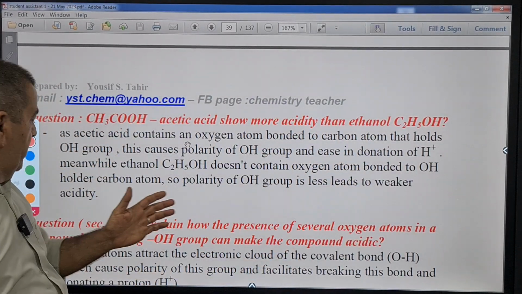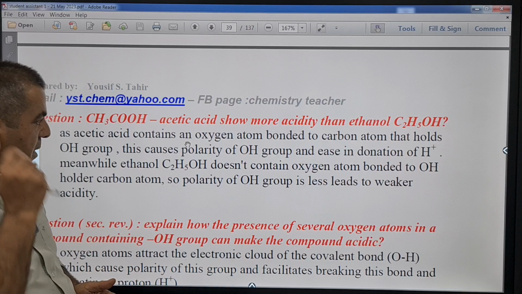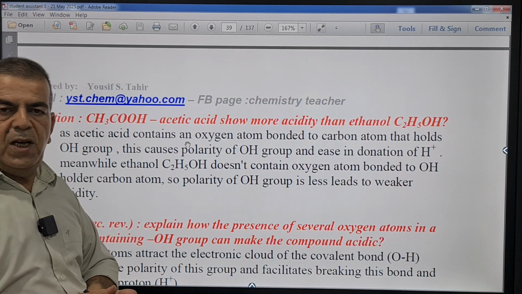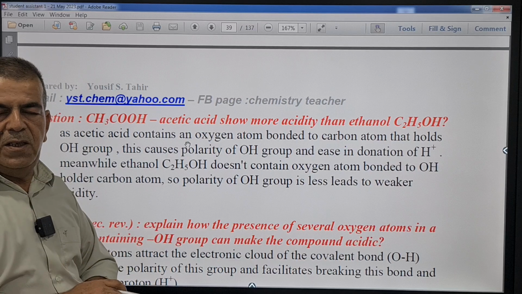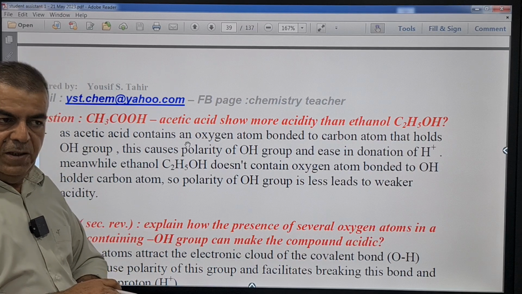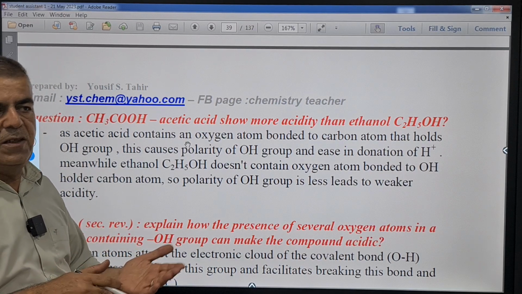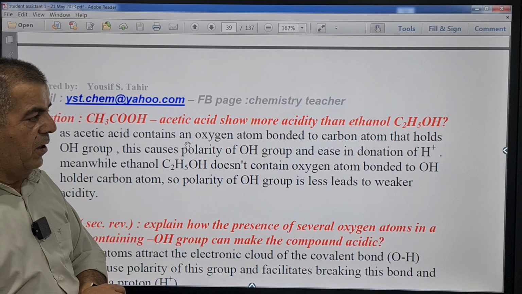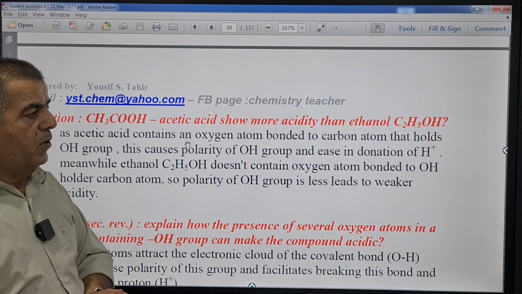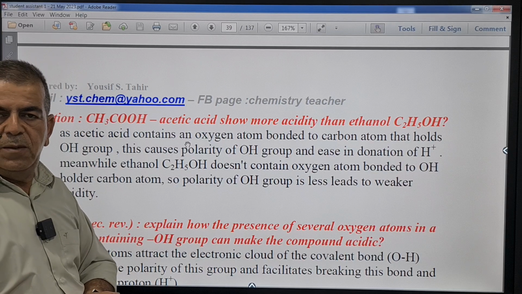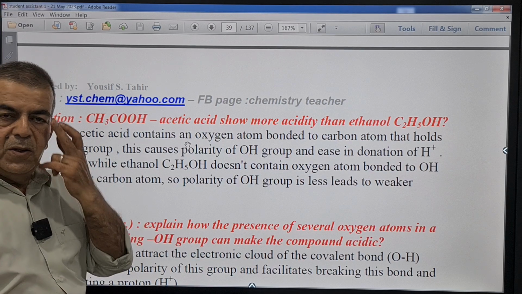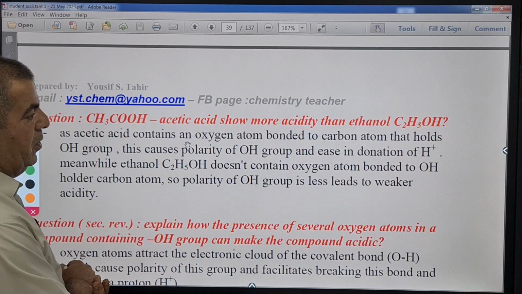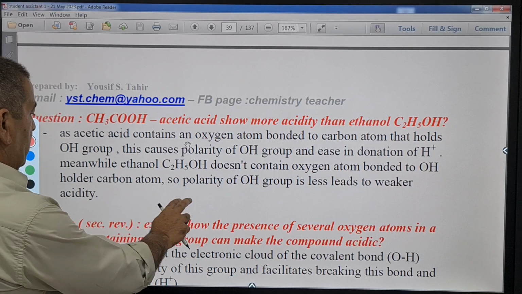Of course, the reason is in acetic acid, the carbon that holds OH has oxygen that causes polarity and facilitates breaking the bond between hydrogen and oxygen and facilitates donation of a proton. But in the alcohol ethanol, the second carbon which holds the OH doesn't have any more oxygen to cause high polarity and facilitate the breaking of the OH bond.